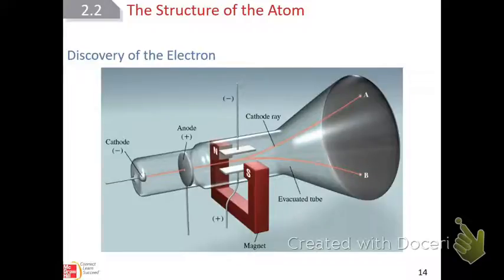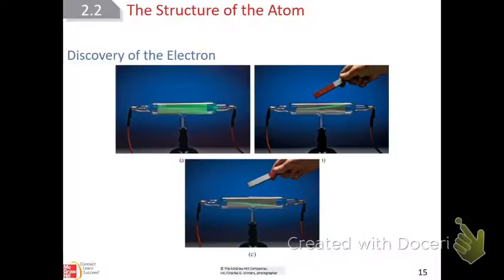And the unexpected happened in that the ray bent. He was not expecting that to occur. And so he had to ask why. When he had a positive and negative charge there, why did the light bend towards that positive end? The only thing that he could assume from it was that those particles must have some sort of charge, and hence the electron was discovered in that way.